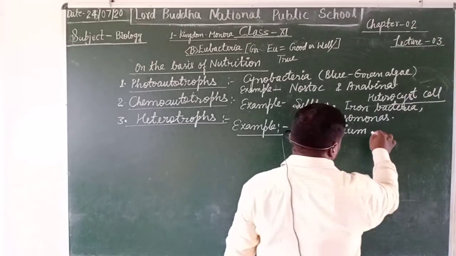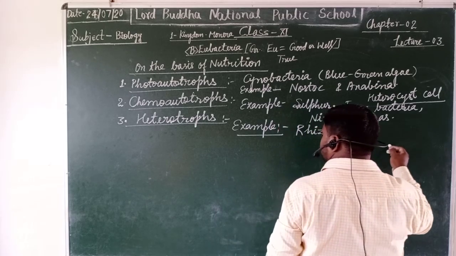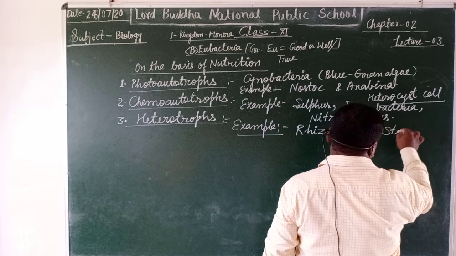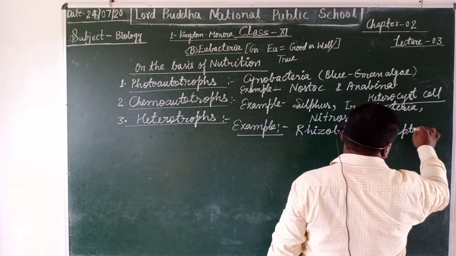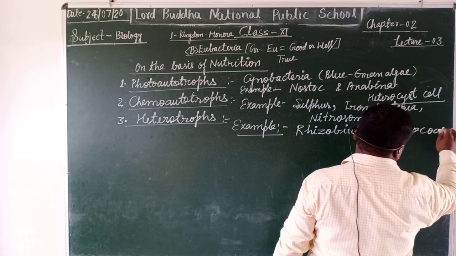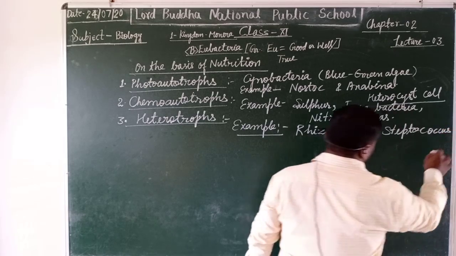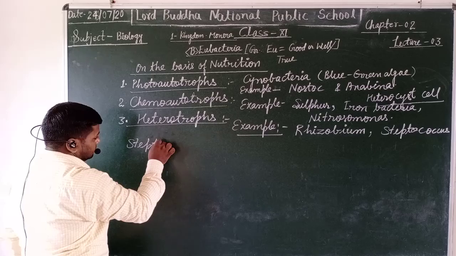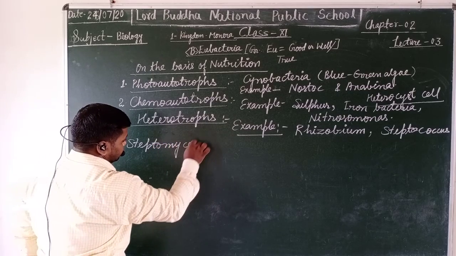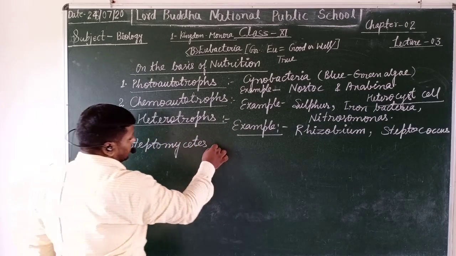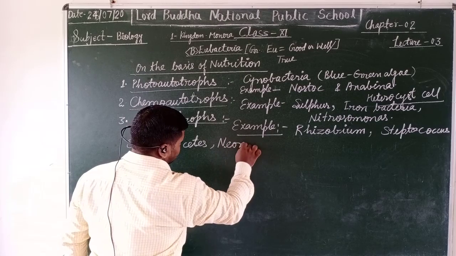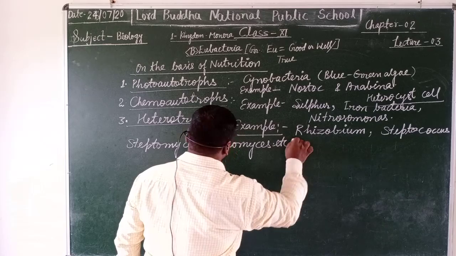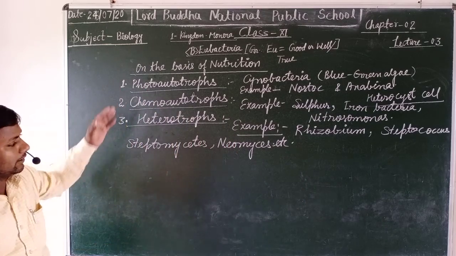Another example, if we are talking about heterotrophic bacteria, is Streptococcus, Streptomyces, Neomyces. Lots of examples of heterotrophic bacteria are there.